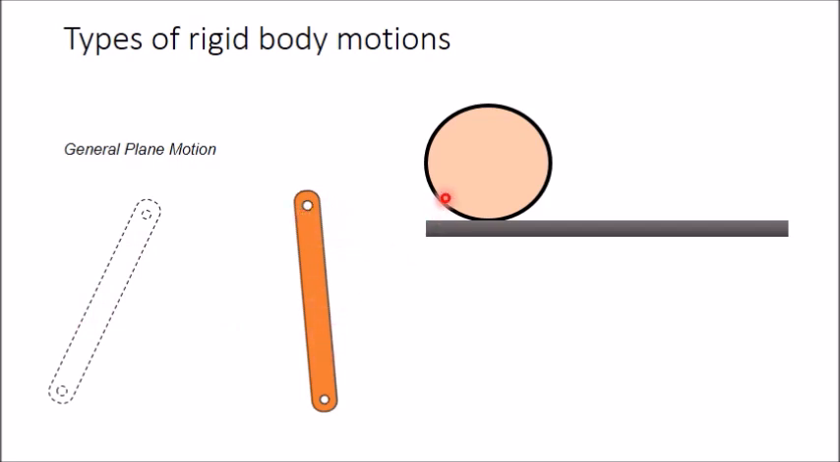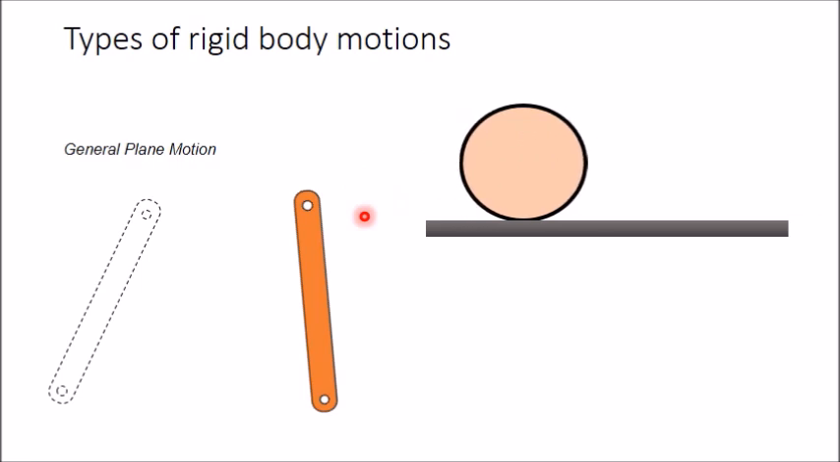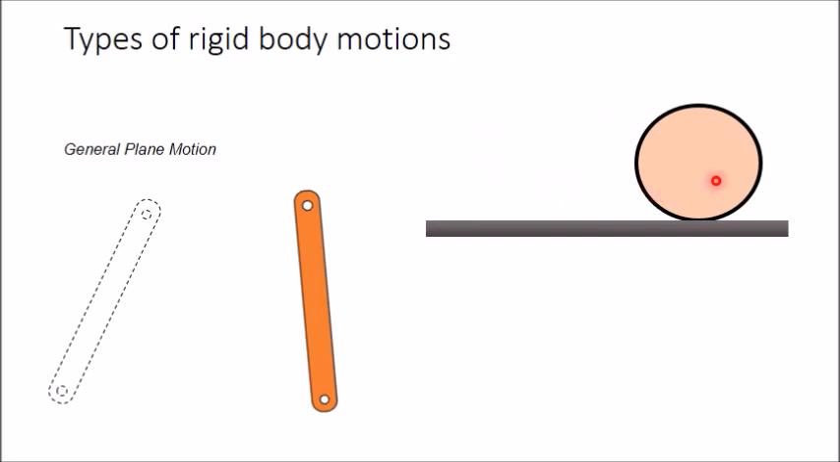Another example of general plane motion is rolling of a circular disc without slipping. Here you can see one circular disc is rolling. In this motion, the center point of the disc is moving from one point to another. At the same time, this disc is also revolving about some point.